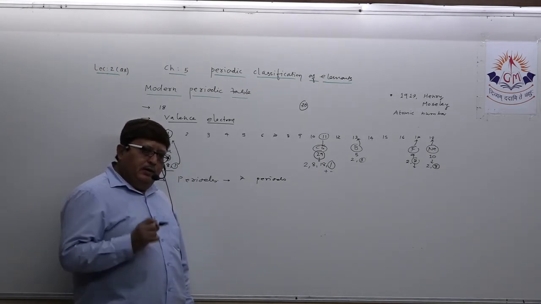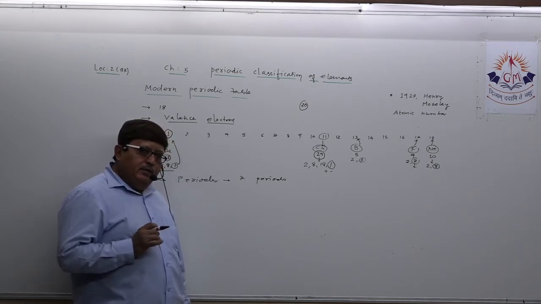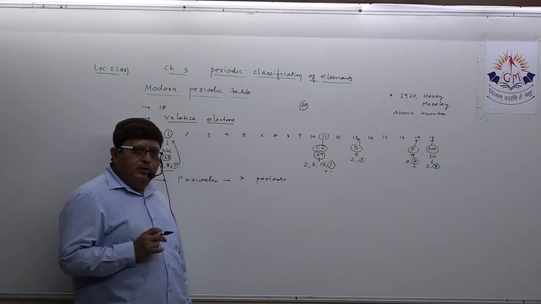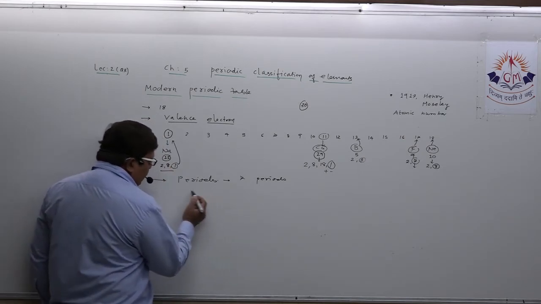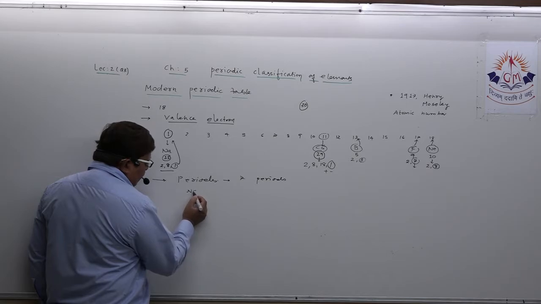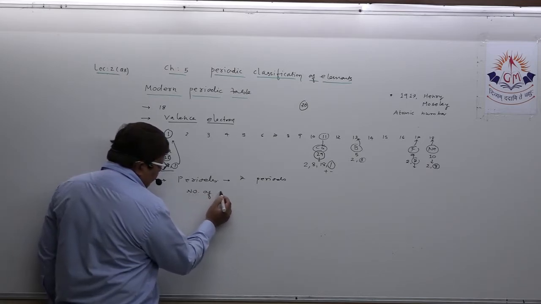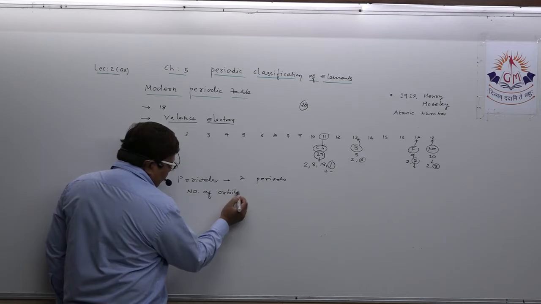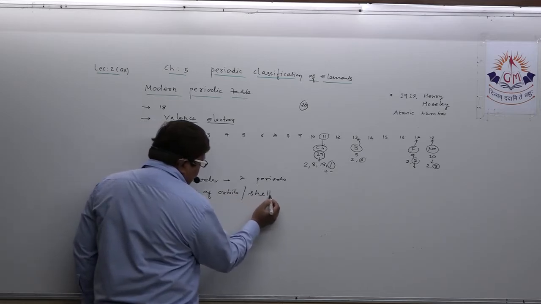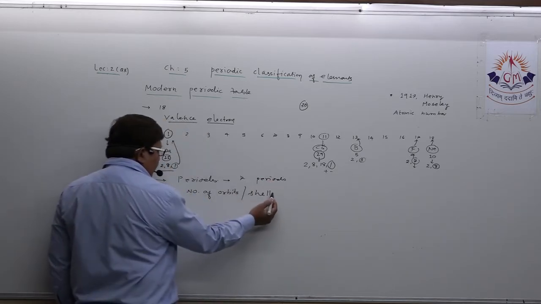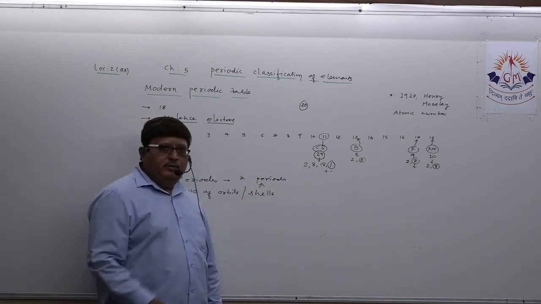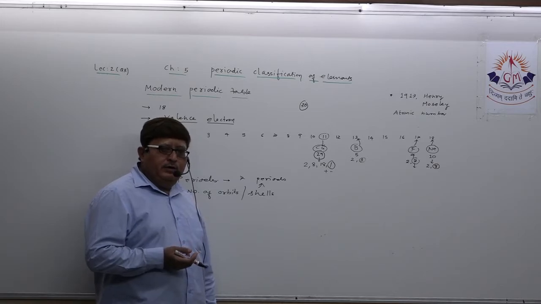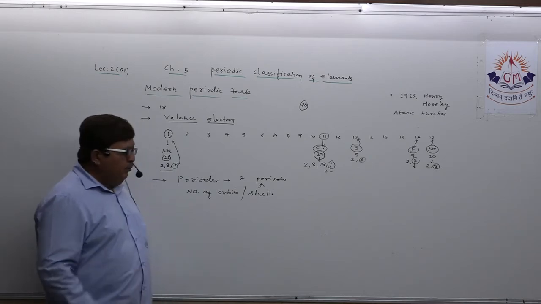Understand, how can you decide the period number of any element? Just remember one word only: number of orbits, or sometimes you can use the word shells. The number of shells present in the atom of an element, meaning in the electronic configuration of the atom, decides its period.